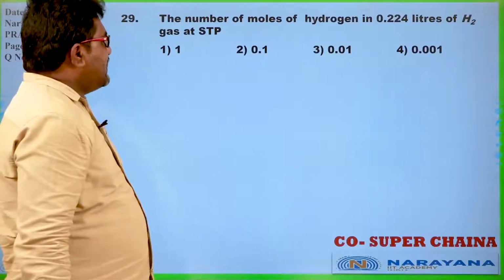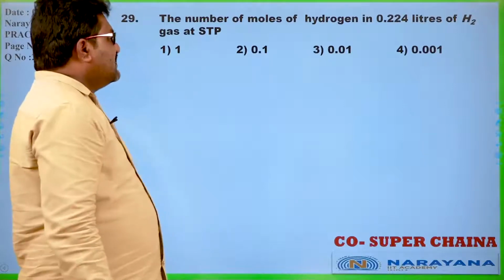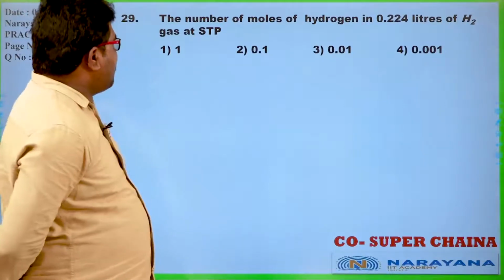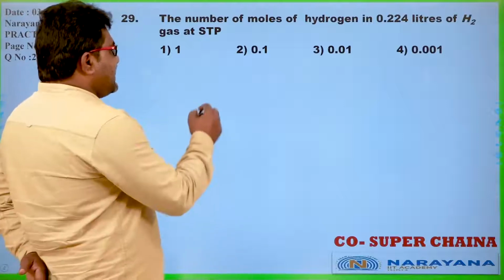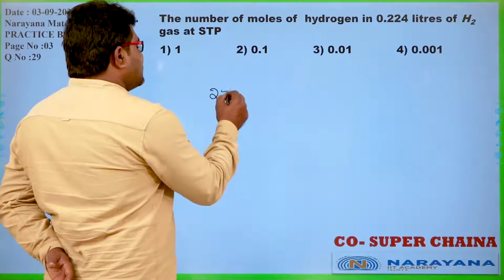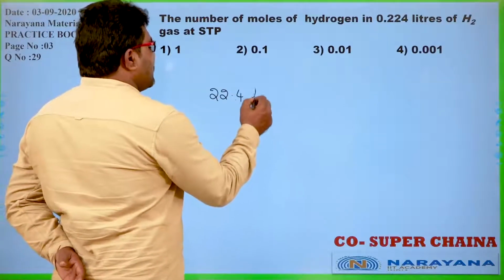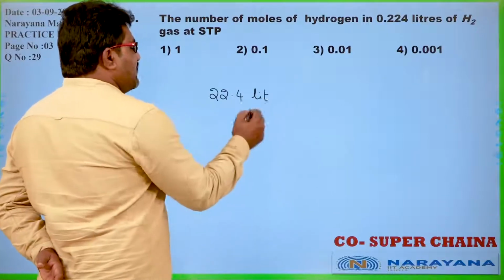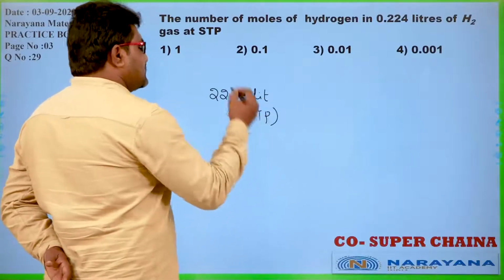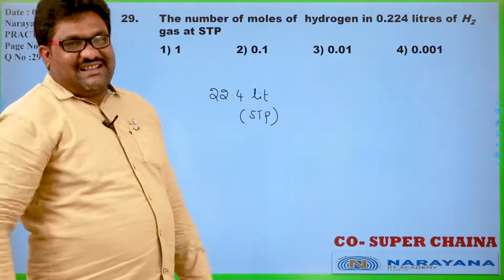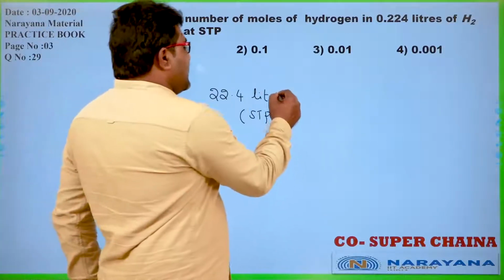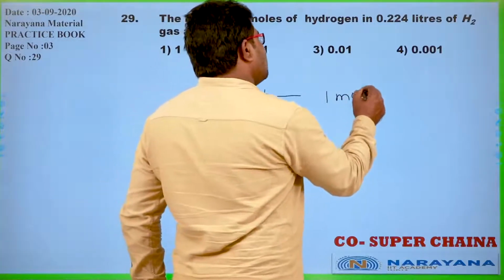The number of moles of hydrogen in 0.224 liters of hydrogen gas at STP. Generally, 1 mole of any gas occupies 22.4 liters at STP. So if the volume of the gas at STP is 22.4 liters, that is 1 mole.